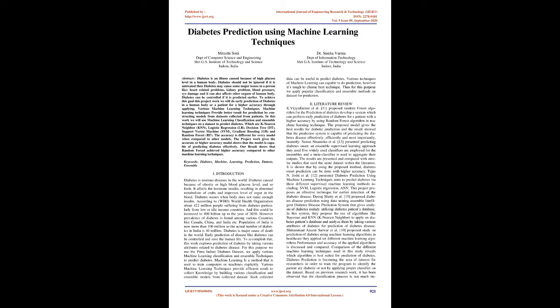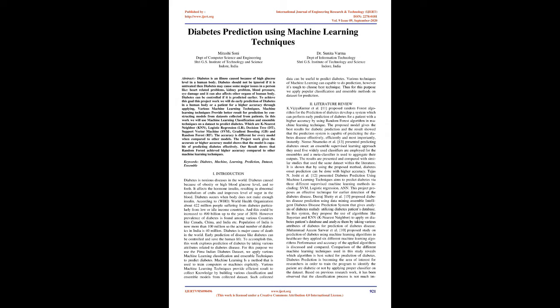Machine learning is a method that is used to train computers or machines explicitly. Various machine learning techniques provide efficient results to collect knowledge by building various classification and ensemble models from the collected dataset. Such collected data can be useful to predict diabetes. Various techniques of machine learning are capable of doing prediction, however it's tough to choose the best technique. Thus for this purpose, we apply popular classification and ensemble methods on the dataset for prediction.